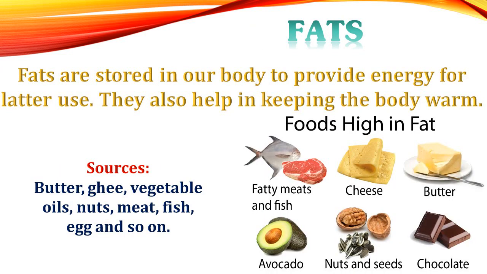Another component is fats. Fats are stored in our body to provide energy for later use. That is, when we are fasting, at that time it provides energy to our body. And they also help in keeping our body warm. The sources of fats are butter, ghee, vegetable oil, nuts, meat, fish, egg and so on. Our body requires a small amount of fat. If we eat too much fat product, it may cause obesity and different types of diseases in our body.